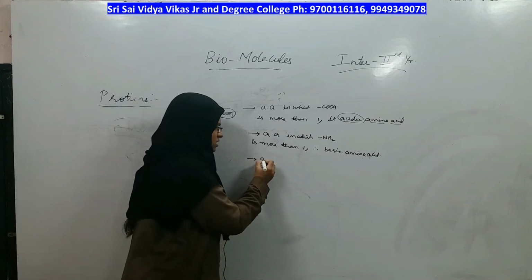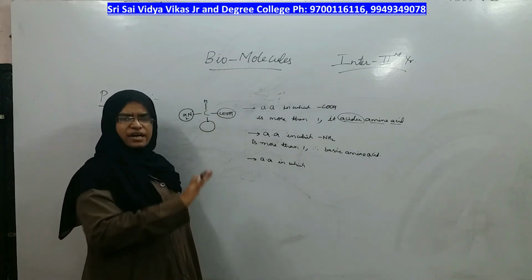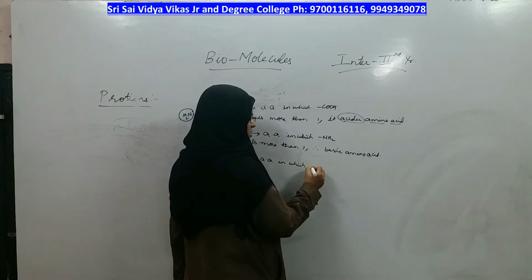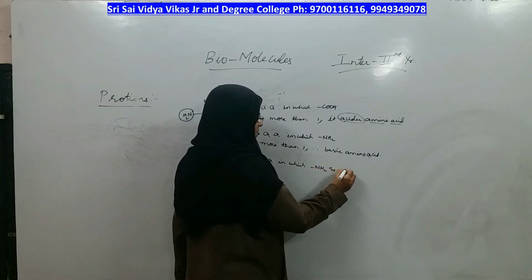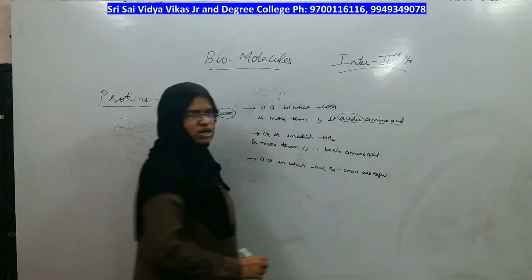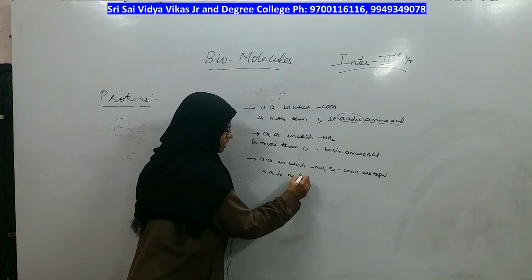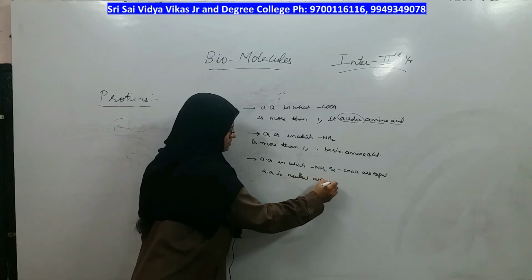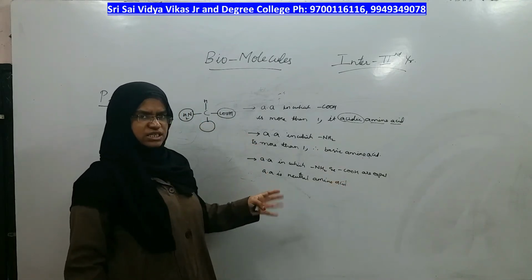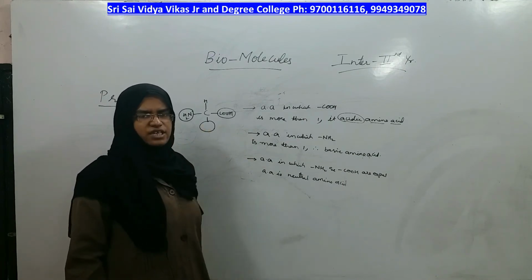The amino acid in which amino groups and carboxyl groups are equal in number is called a neutral amino acid. Right? So these are the three types of amino acids based on the type of groups present in them. That is one classification of amino acid.